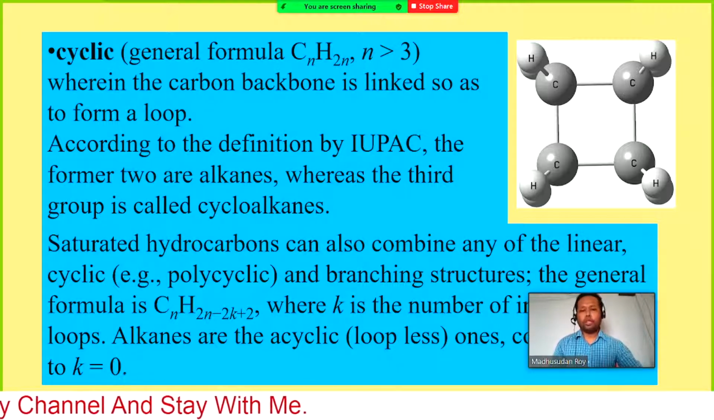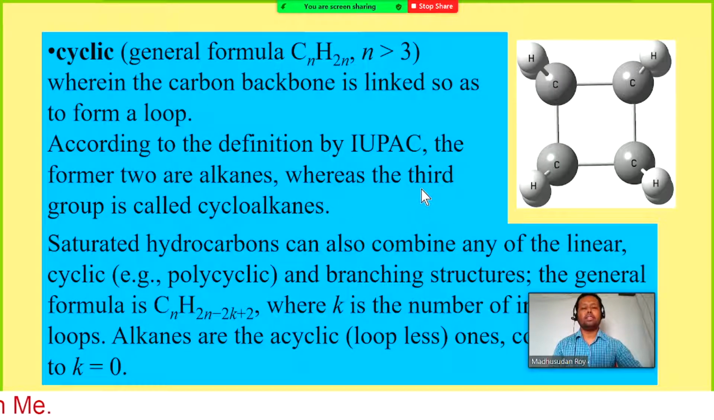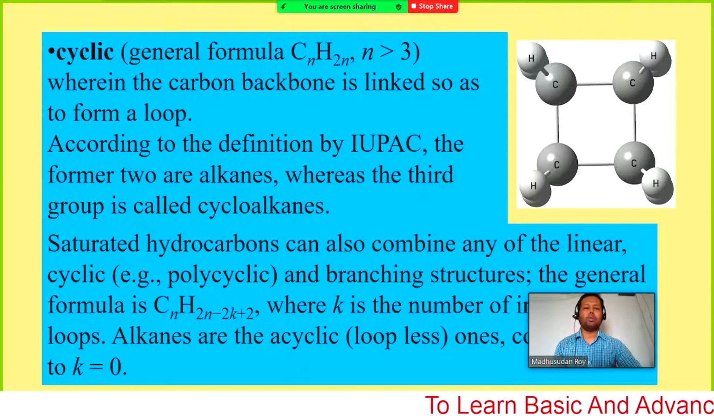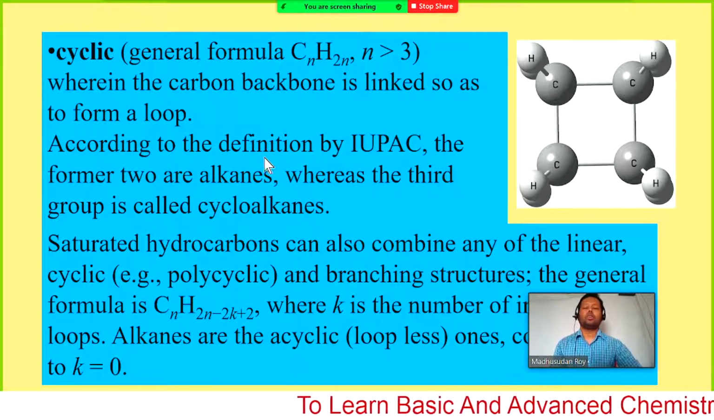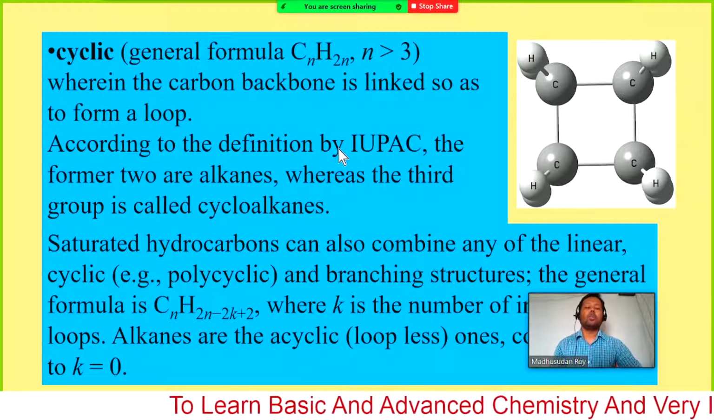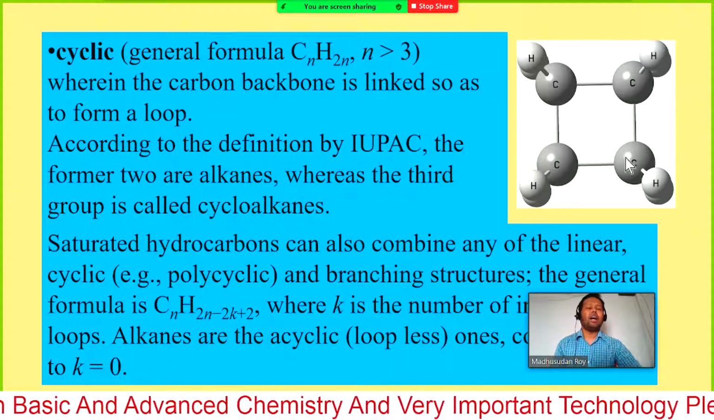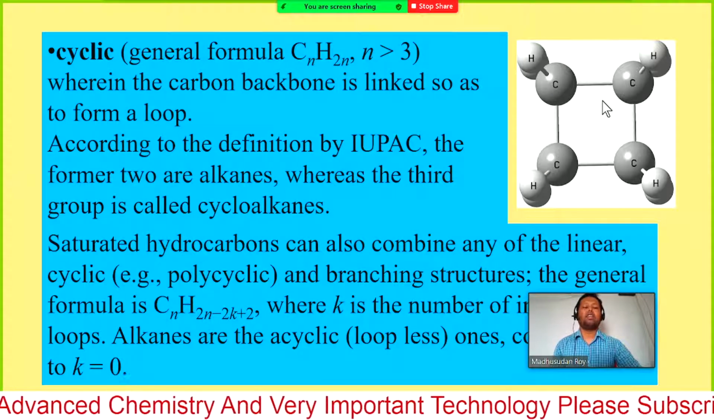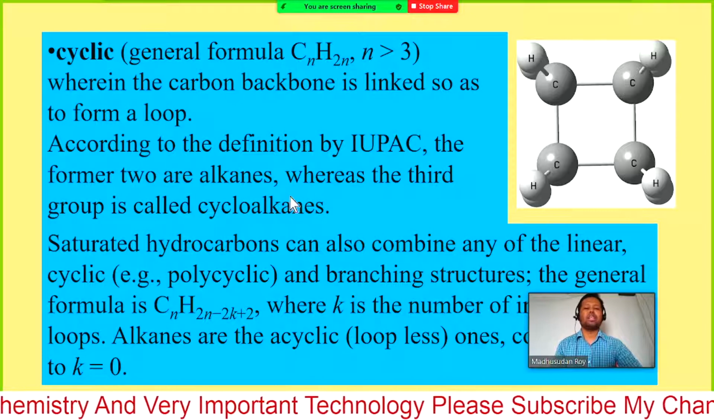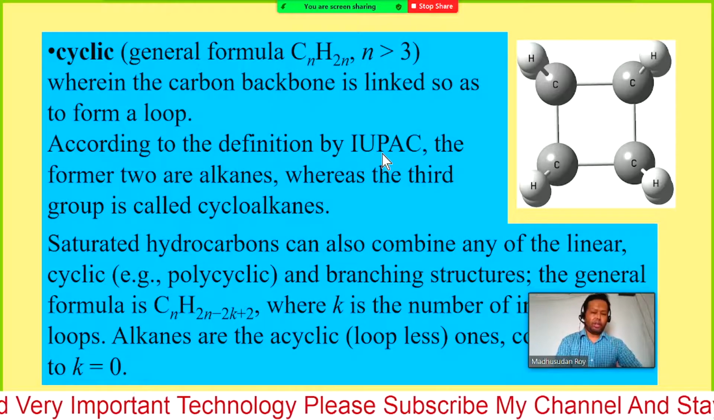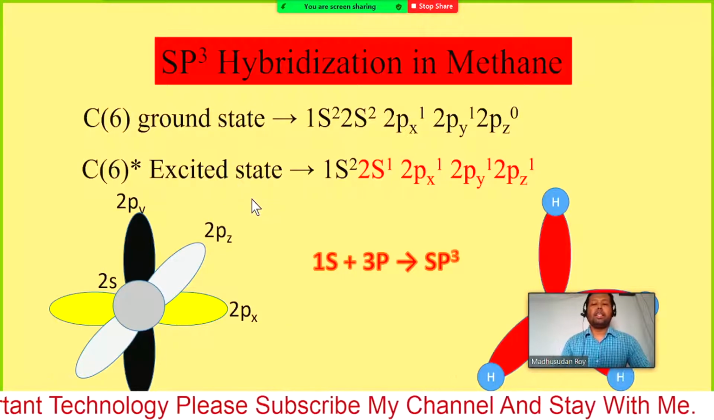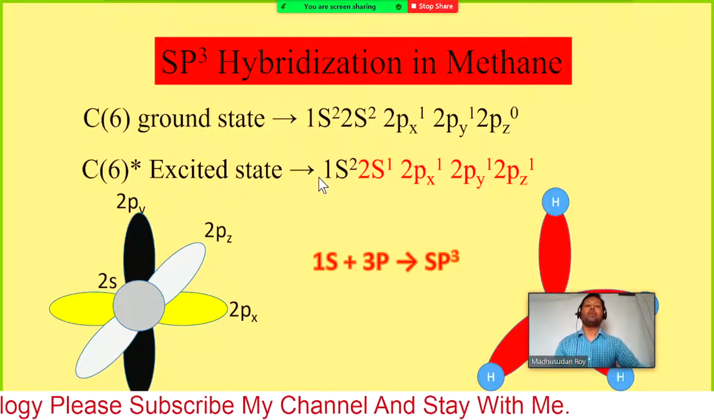So according to the definition by IUPAC, the former two are alkanes, whereas the third group is called cycloalkanes. That means general or normal chain hydrocarbons and branched hydrocarbons are known as alkanes, and the cyclic hydrocarbons, cyclic alkanes, are considered as cycloalkanes. Okay, now we will see the structure in terms of hybridization.